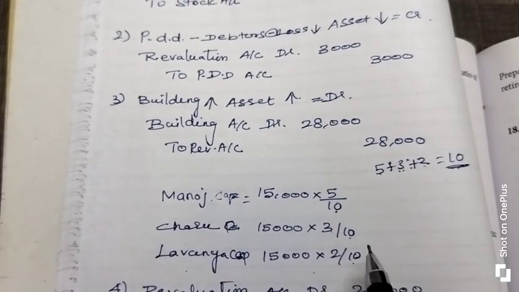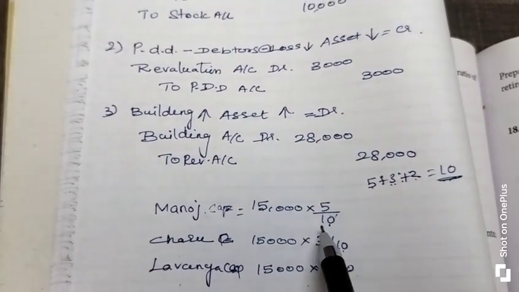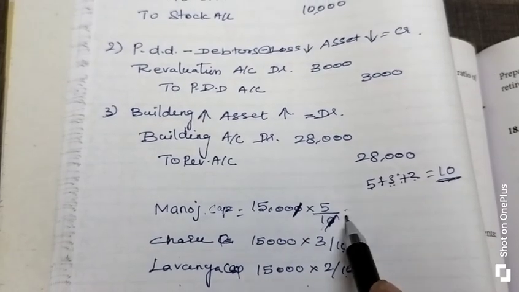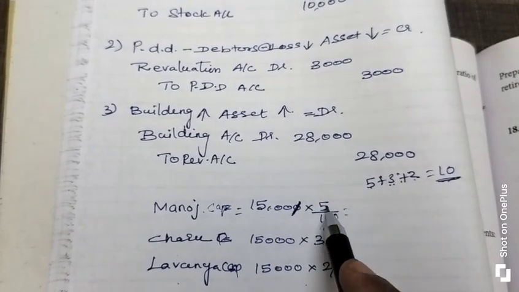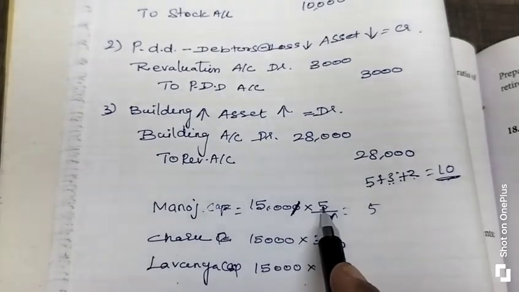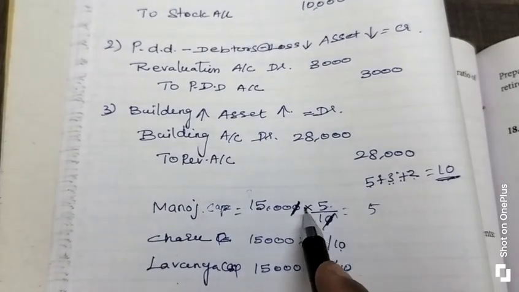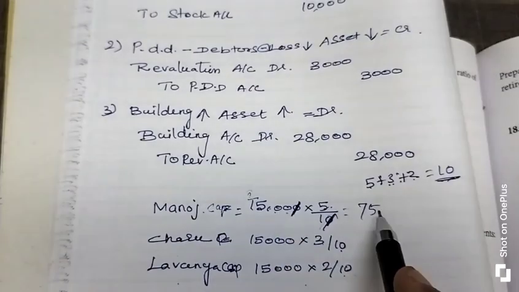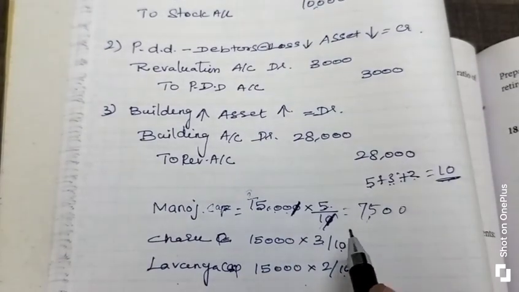Now we have to cancel. 0, 0, cancel. 15 5s are how much? 5 5s are 25, remaining 2, 1 5 is 5 plus 2, 7. Then 2 zeros are to be added here: 7,500 rupees.